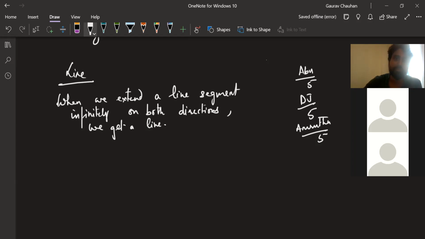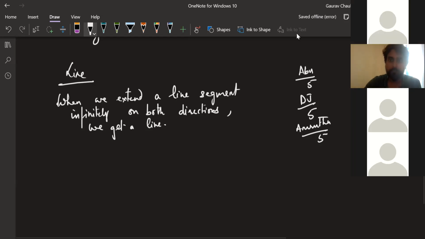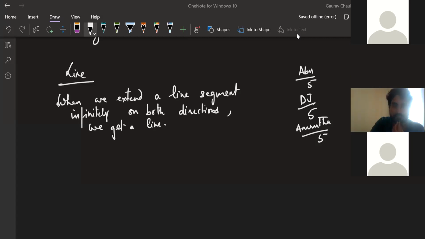Gagan, you're still raising your hands. You have something to add? Sir, if we mention both directions, it might be like it can be at 90 degrees also, no, sir? I mean, you said infinitely on both directions, sir. Instead of a line segment, it might become like a right angle or a reflex angle, sir. Good question, Gagan.